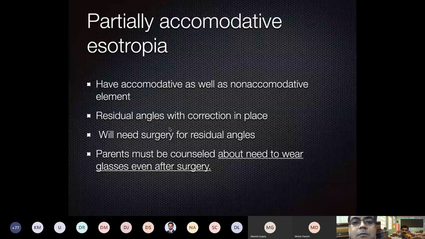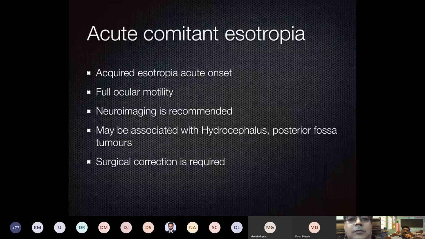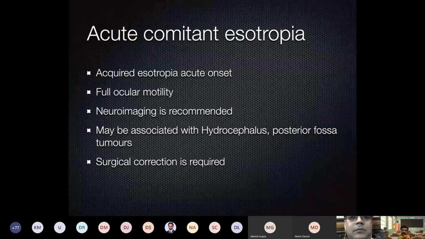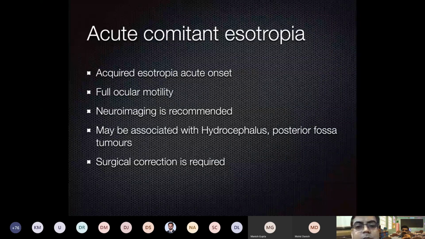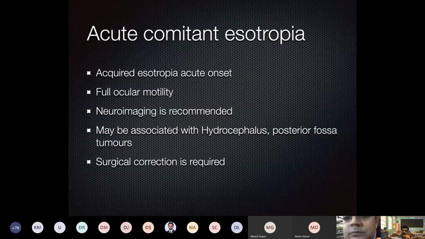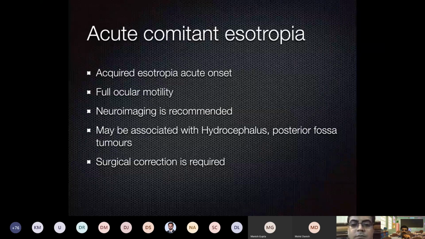And partially accommodative, we have already discussed. Then comes acute comitant esotropia. Sometimes it is also called acquired esotropia, where a child who is absolutely normal, with no refractive error and no accommodative component, develops esotropia.